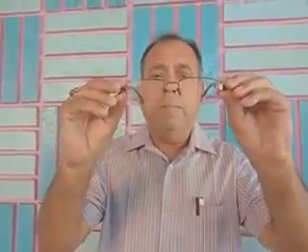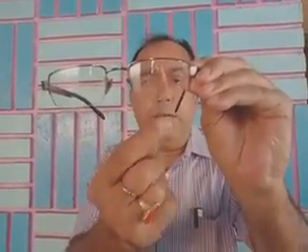A bifocal lens is a lens which has two lenses, for nearsightedness as well as farsightedness. I don't know whether you can see or not, but I am trying to show you. You see my lens. This is also a bifocal lens. The lower part is to see near objects, and this portion is to see far objects. So this is known as a bifocal lens.